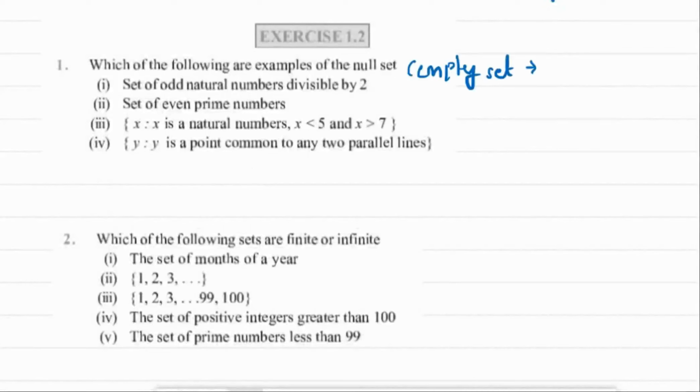Okay, so first is set of odd natural numbers divisible by 2. Now there is no natural number which can be divisible by 2. Only even numbers can be divisible by 2. So this first set is a null set.